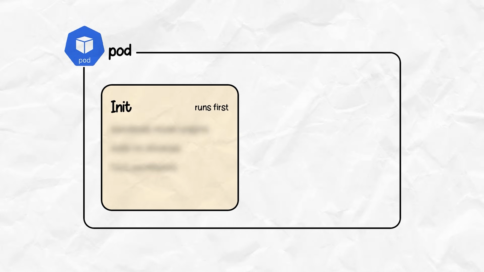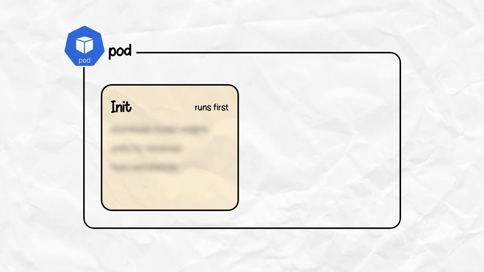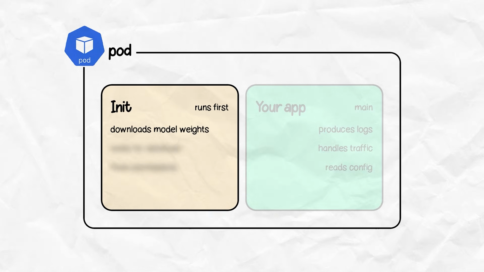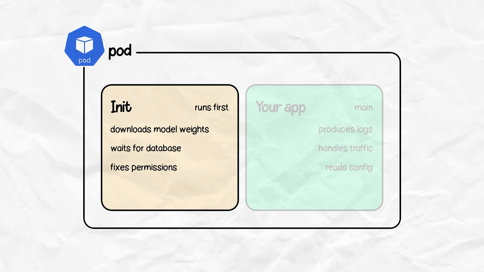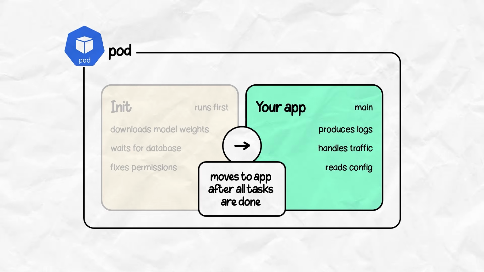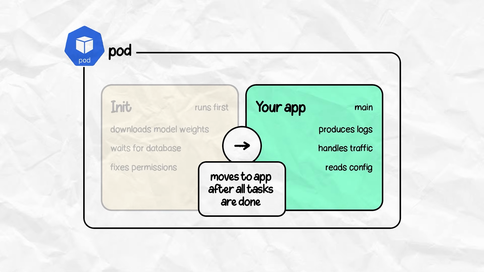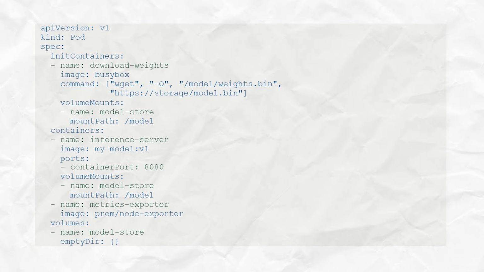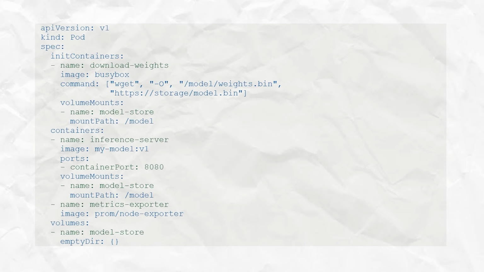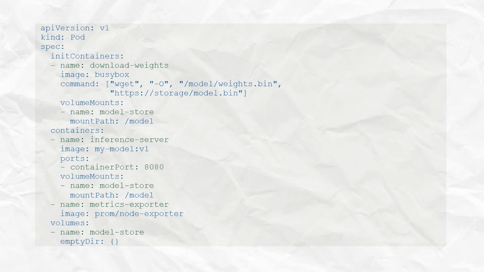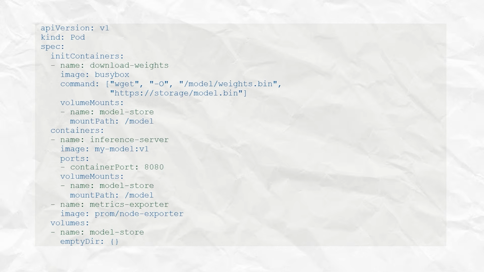The second pattern is an init container. This one runs before the main container starts. It does setup work like downloading a model, waiting for a database, or fixing permissions, and then exits. Only after it succeeds does the main container start. In AI workloads, this is exactly where your model container runs. Init containers download model weights at startup, and sidecars handle things like metrics exporting.